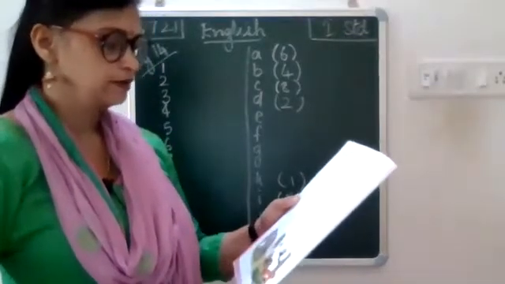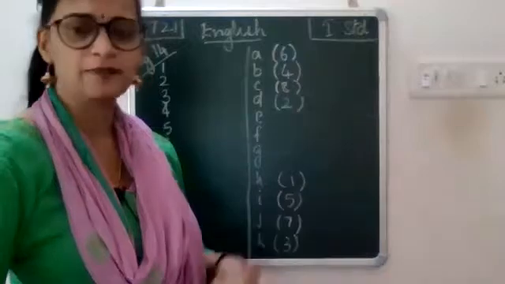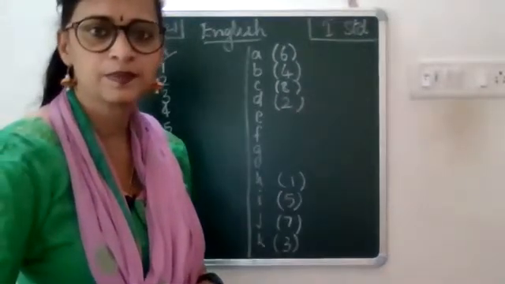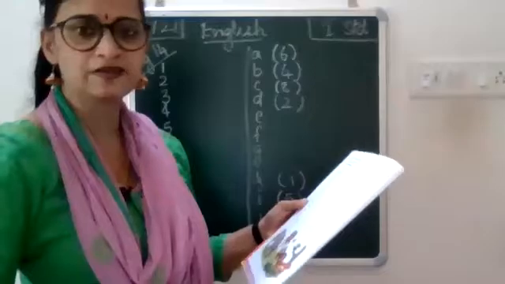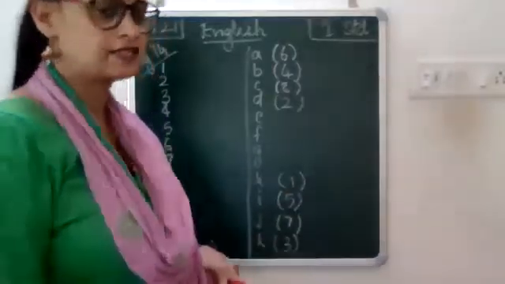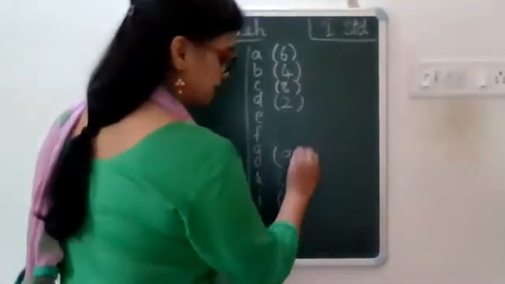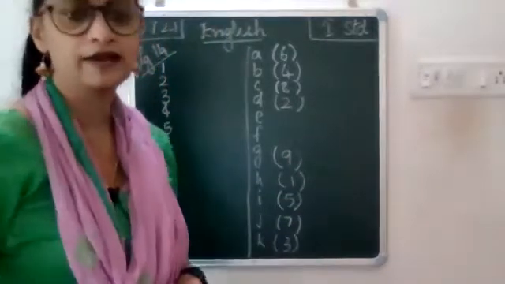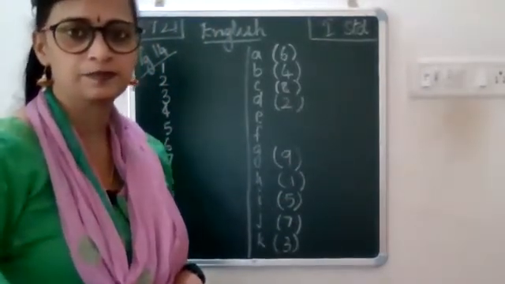Okay. Next one, ninth one, rabbit. What is a young one of a rabbit called as? Bunny. Very good. And bunny is given against G. Yes, very good. So next to G, open a bracket, write 9 and close the bracket.